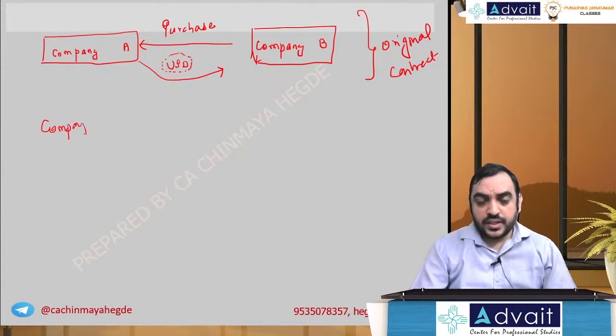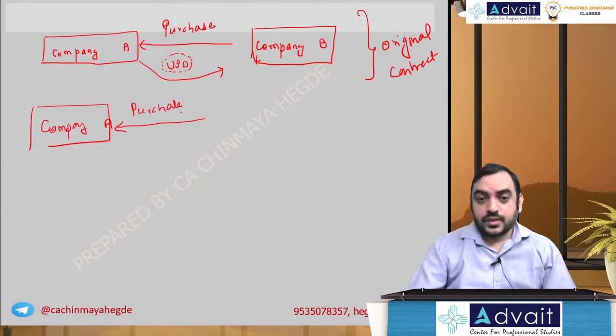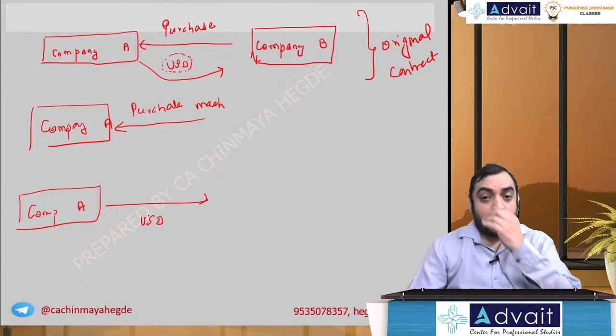From this company A, we are going to account for purchasing the machinery as one contract, and company A is going to give USD in another contract.